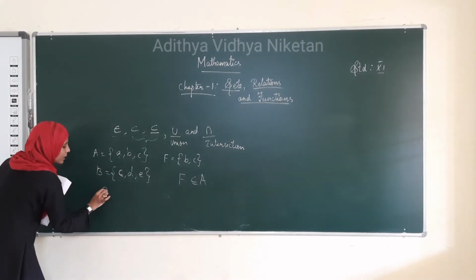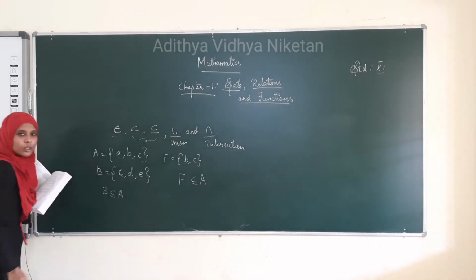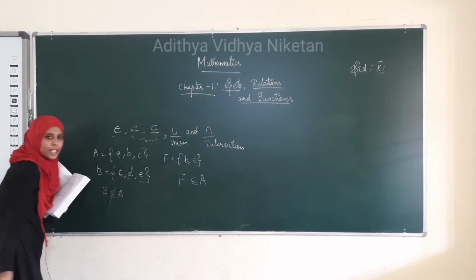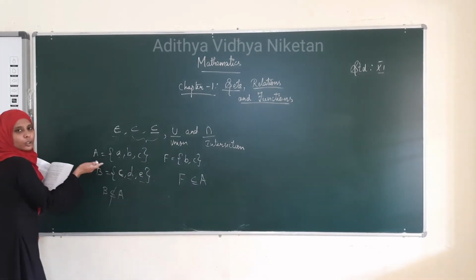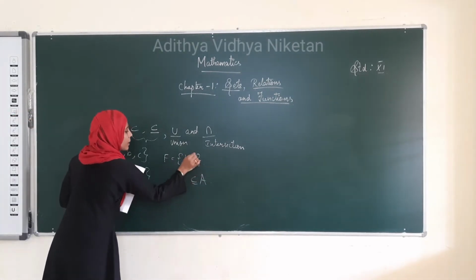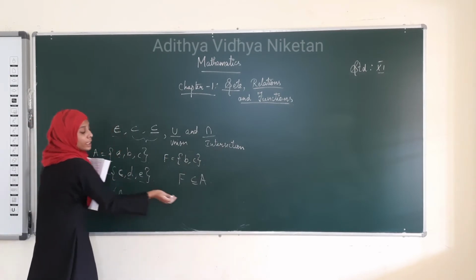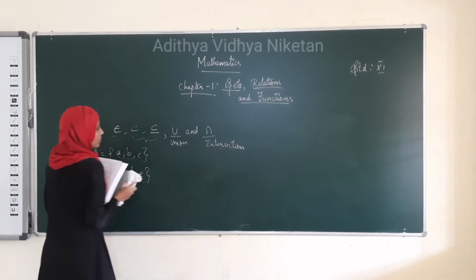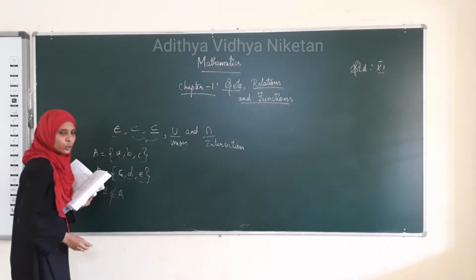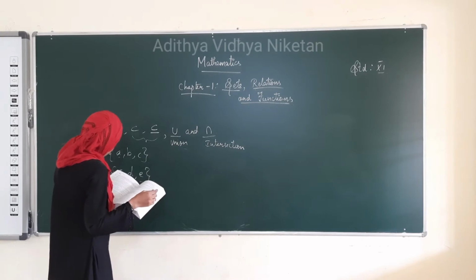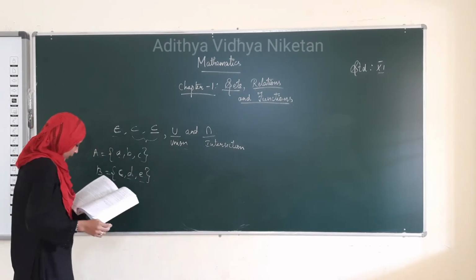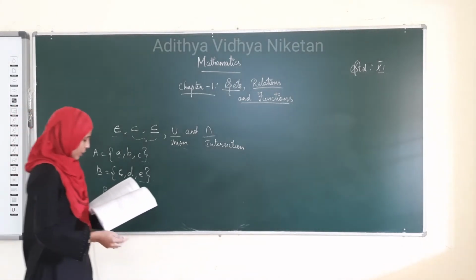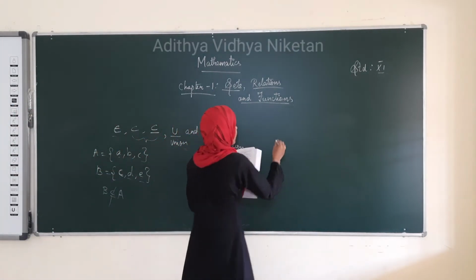Can we say that B is a subset of A? No, we cannot, because there are another two elements D and E that do not belong to A. All the elements of F belong to A, therefore we can say F is a subset of A. Okay. Now, union. What is union? In your book, they have given the definition of union. Before that, let us see some of the definitions. See here, what is an empty set?